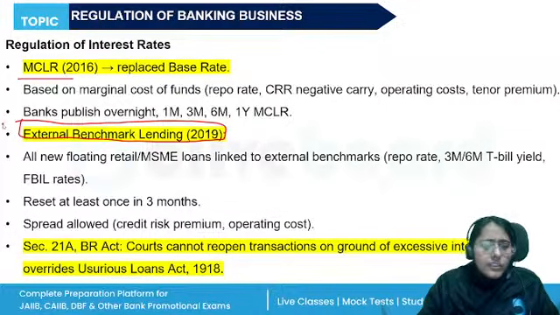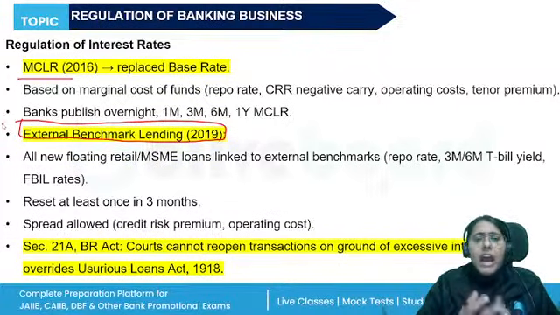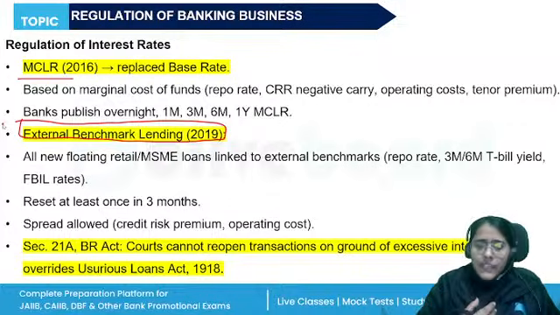What can be the external benchmark? They can be linked to the RBI repo rate or the Government of India Treasury Bill yield published by the FBIL, 3 month Treasury Bill, 6 month Treasury Bill, whatever. Banks can offer the external benchmark to other types of borrowers, other than retail or MSME, also, right?